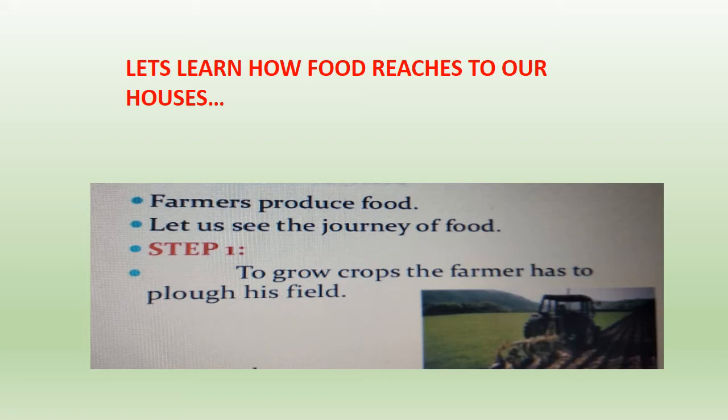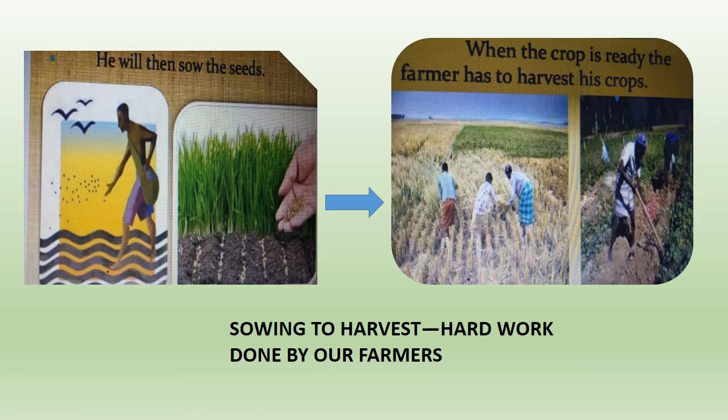Because the farmer is growing, he has to plow the field to grow the crops. Children, we will be doing the process of agriculture later on. We are just discussing the basics of what the farmer grows in the field to what we get in the kitchen. We are doing the basic thing today. Now, after the farmer plows the field, plowing means he is turning the soil up and down so that he can sow the seed. Okay, now after the plowing of the soil is the sowing of the seed.